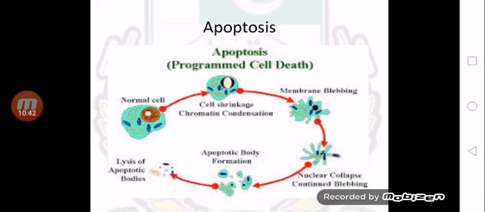The same process can be seen in this diagram also: shrinkage of cytoplasm, the nuclear and chromatin material is broken down, blebs are being formed and broken off from each other, and then apoptotic bodies are formed, which would be phagocytosed by the enzymes of the other cells.